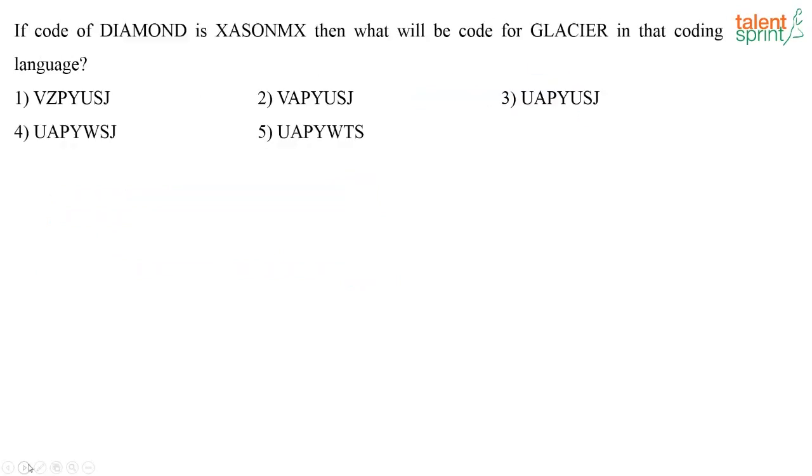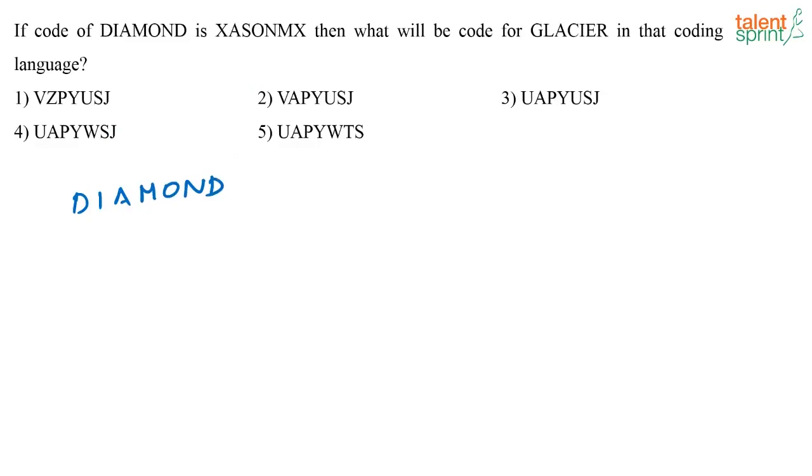Next one on coding decoding. See, at times questions from coding decoding, the logic is very easy. You will be able to answer it fast. Sometimes it is a bit tricky. You might not get it on time. So this question in the examination, it is a bit tricky. I am not sure how many of you got it. Might be it was a good idea to skip it in the examination. We don't have that kind of time. Yeah. If the logic clicks, then it is a different thing. Otherwise, better to skip. So you have diamond.